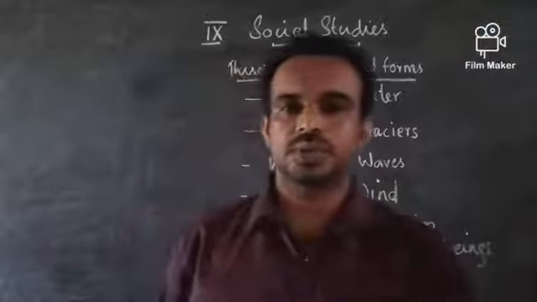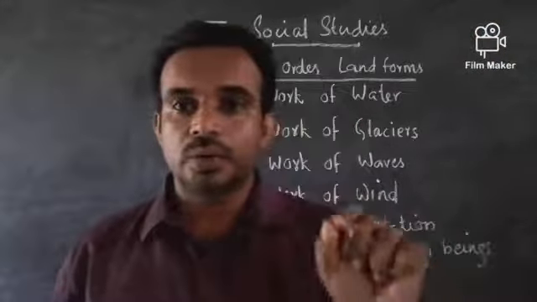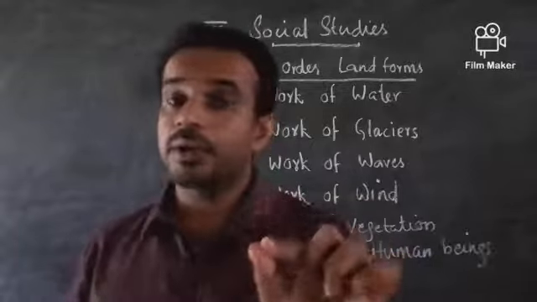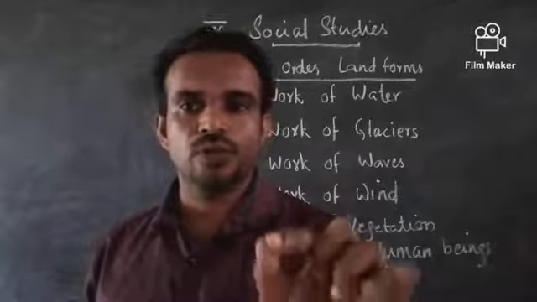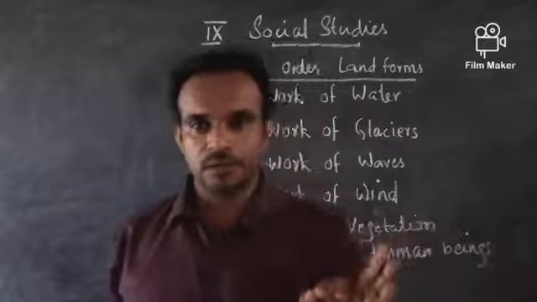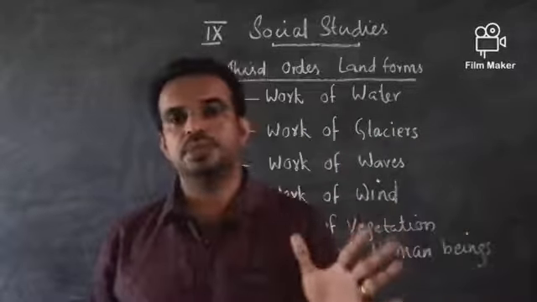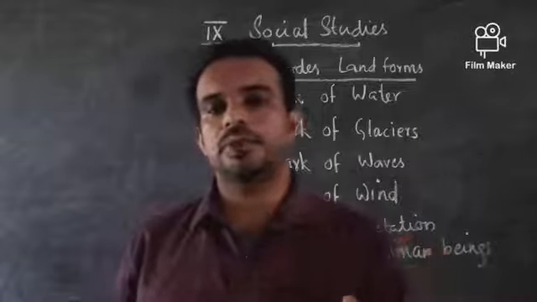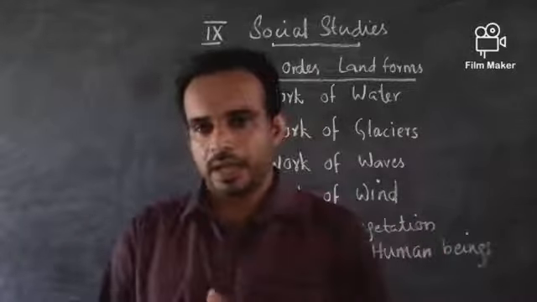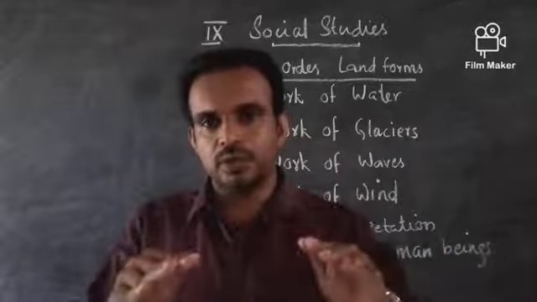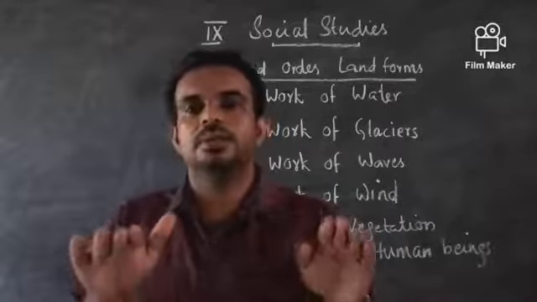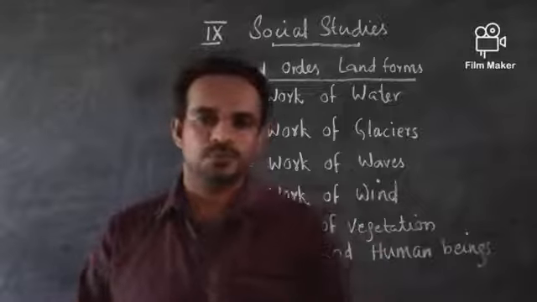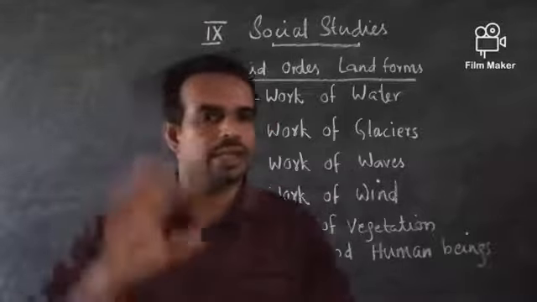The water flows, and the water has got power, and the power increases or decreases with the flow of water. If the water flow is at high speed, automatically its power will be high. And if the movement of the water is slow, then the power of the water will be low. Okay, it is all quite natural.